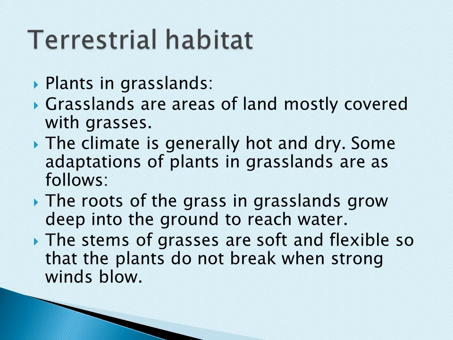How are these plants adapting themselves in that land? Because the temperature is hot, water is not there. How are they adapting? Now see, the roots of the grasses in the grassland grow deep into the ground to search for water. So if we take the grass in this part, the root will be very long, and it will go into the ground where it can get the water.